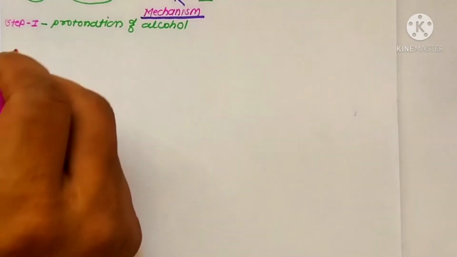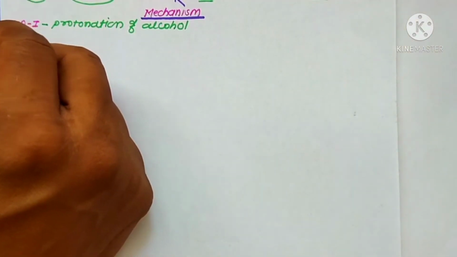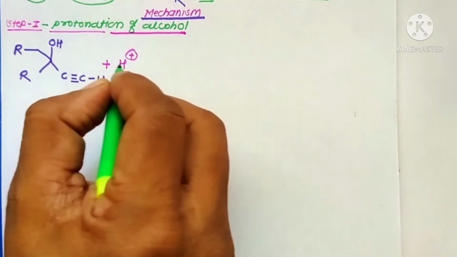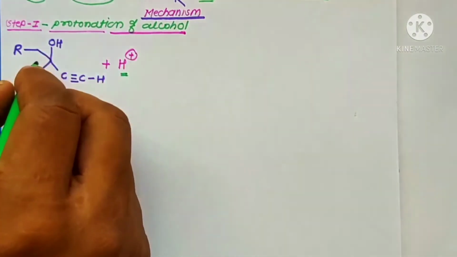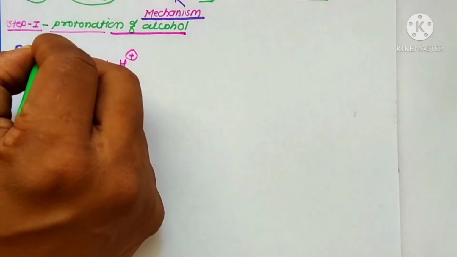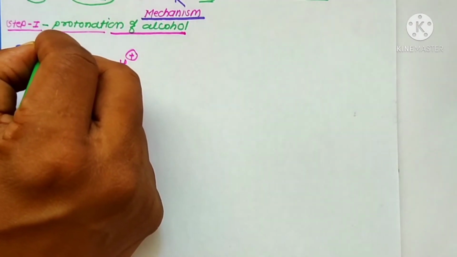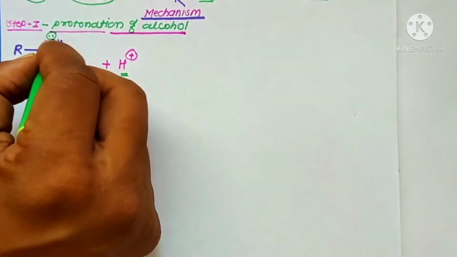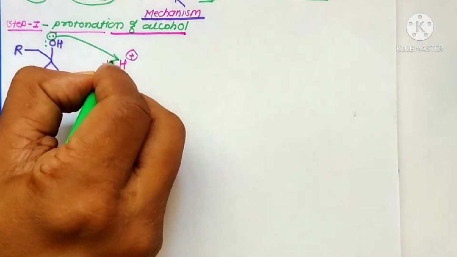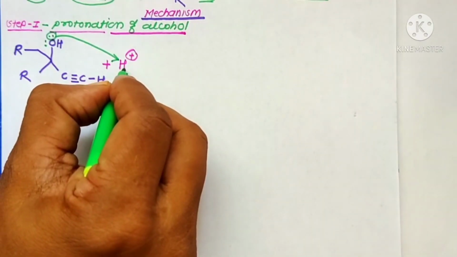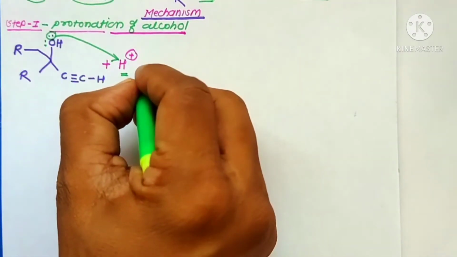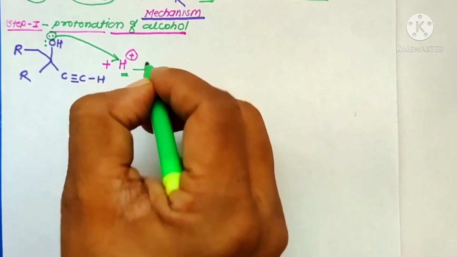Now step first, there is protonation. This molecule is reacted in the presence of an acid catalyst, here H plus ions. Now this substrate molecule contains oxygen with two non-bonded pairs of electrons. Therefore this oxygen acts as an electron donor toward the electron deficient H plus ions to form a new bond between the H plus ions and the electron donor oxygen atom.